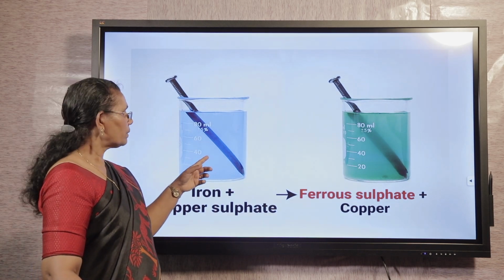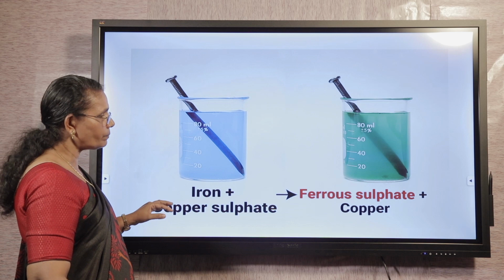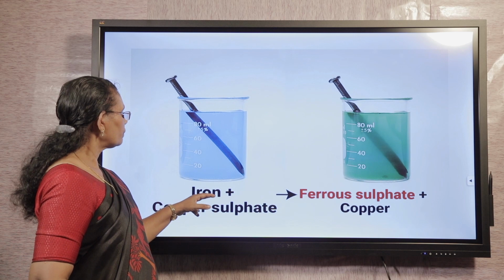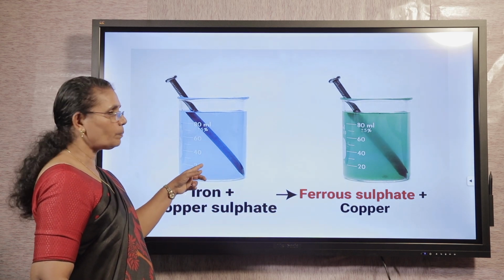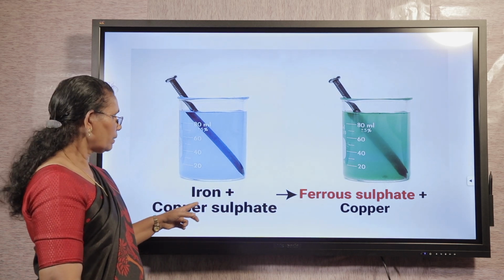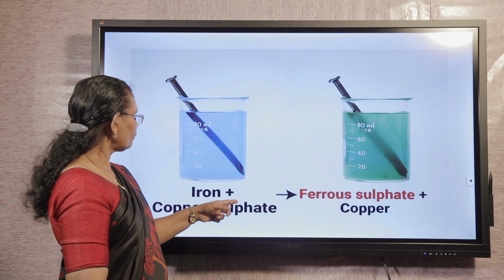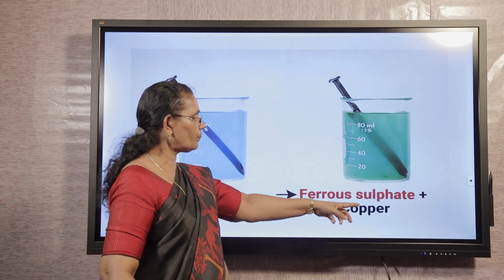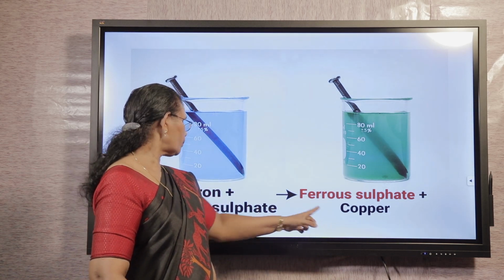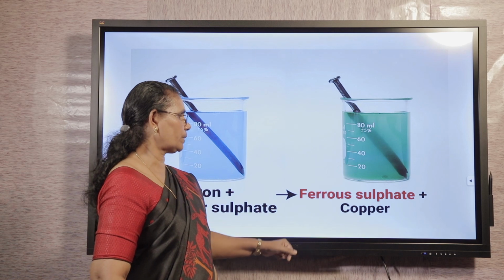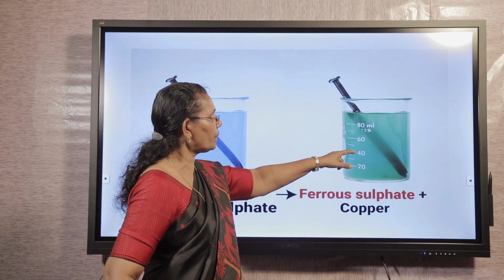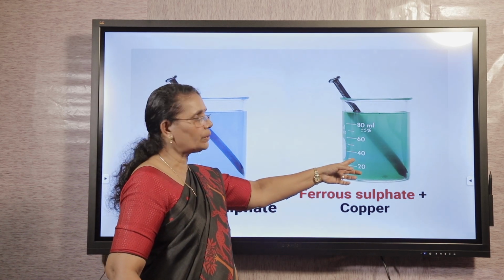Look at the picture. Here is the diagrammatic representation of displacement reaction. Iron is more reactive. An iron knife is put in copper sulfate solution which is blue in color. When it reacts, iron reacts with copper sulfate, forms iron sulfate and copper. That is, iron displaces copper from copper sulfate solution, forms ferrous sulfate and copper. Due to the formation of ferrous sulfate, the solution changes into green.